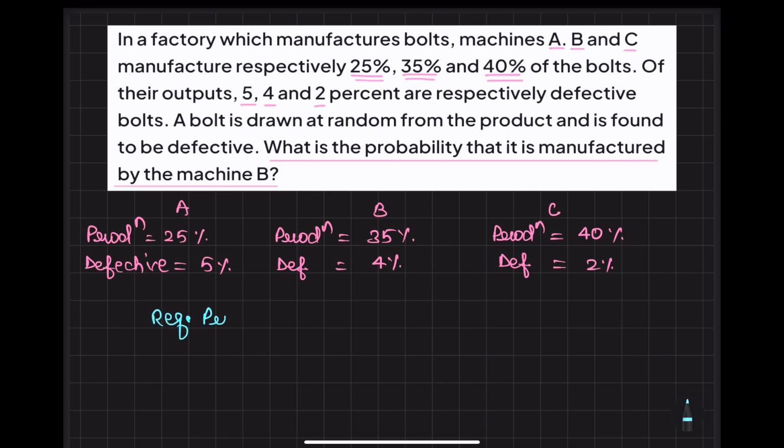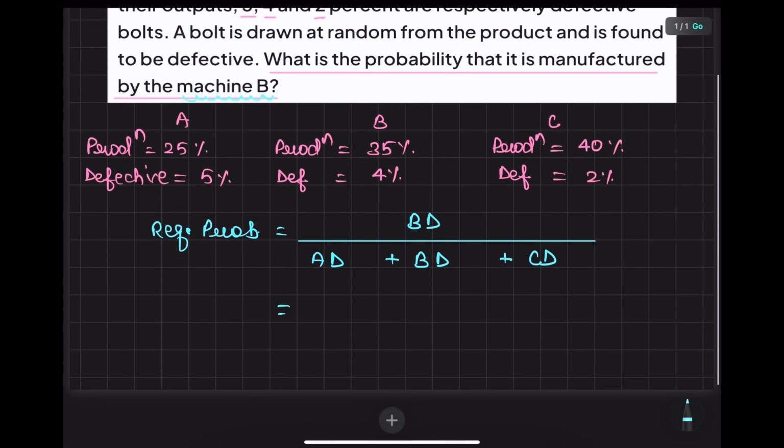So the required probability will go this way. Suppose you have taken a bolt from A and it is found to be defective, or you take a bolt from B and it is found to be defective, or you take a bolt from C and it is found to be defective, and you have to find the probability that the defective bolt is from B. So you have to write bolt from B and then it is defective.